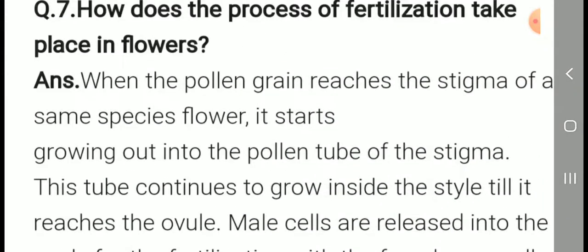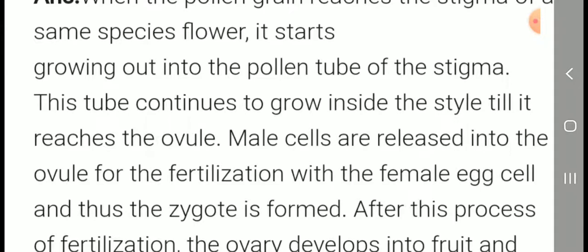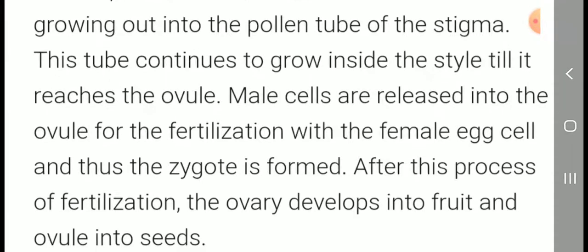How does the process of fertilization take place in flowers? When the pollen grain reaches the stigma of a flower of the same species, it starts growing out into the pollen tube of the stigma. This tube continues to grow inside the style till it reaches the ovule.